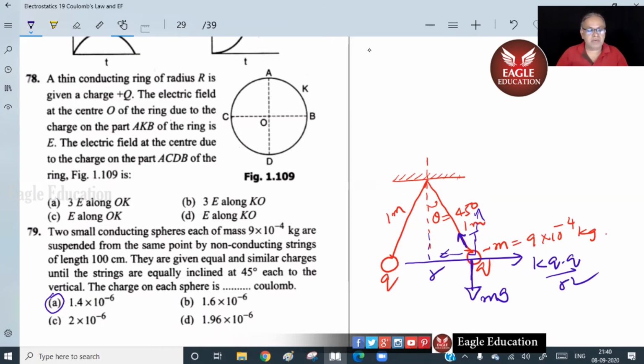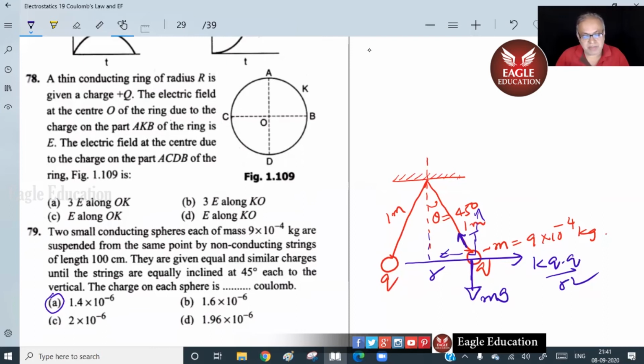The electric field at center O of the ring due to the charge on the part AKB is E. The electric field at the center due to the charge on the part ACDB is?